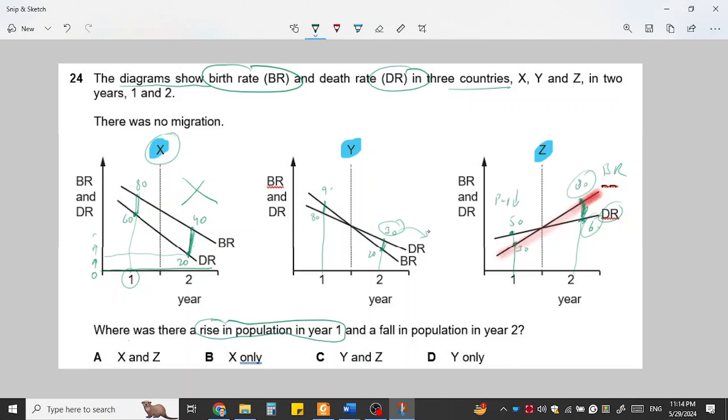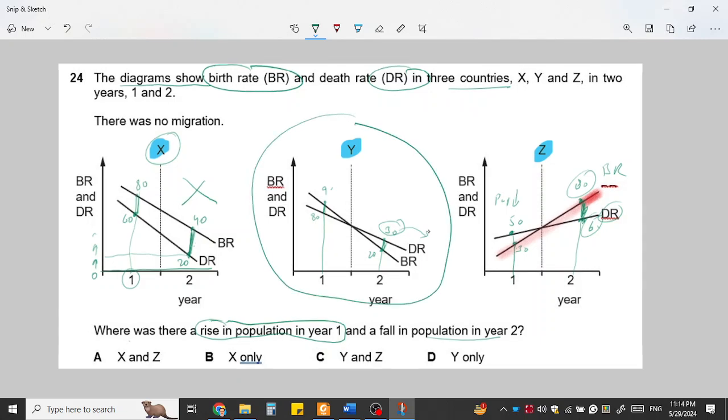Now it's increasing. Why? Because the birth rate is higher, but there is a higher death rate, so it is decreasing, a fall in the population. So it actually matched with this scenario, that in year 1 the population is rising.